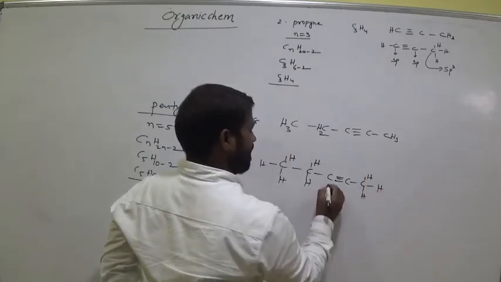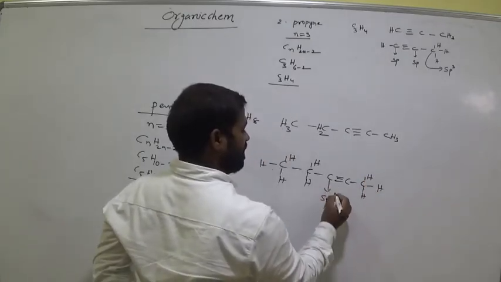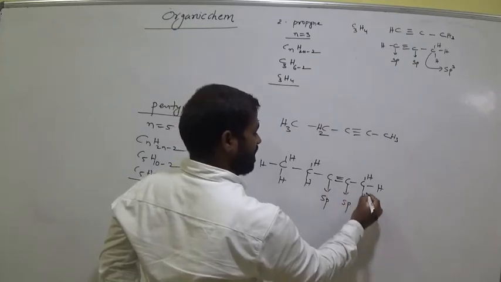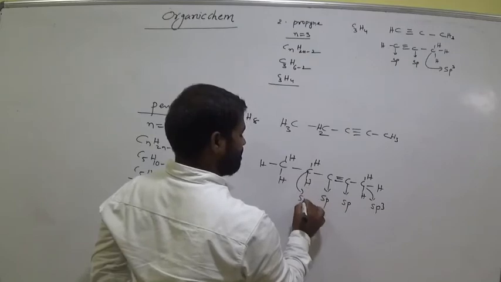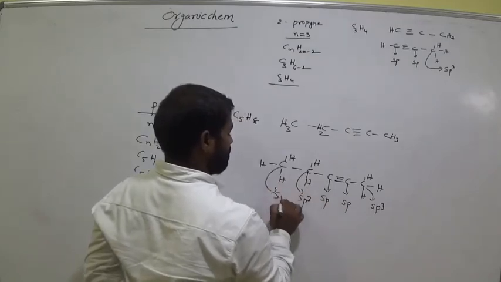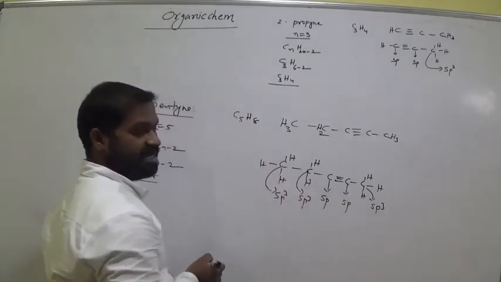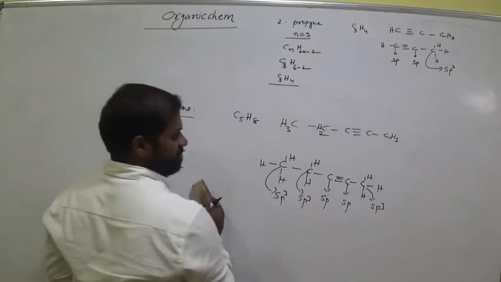Okay, what is the hybridization of this one? Triple bonded carbon sp. For this one sp. For this one sp3. For this one sp3. For this one also sp3 hybridization. Clear? Everyone?